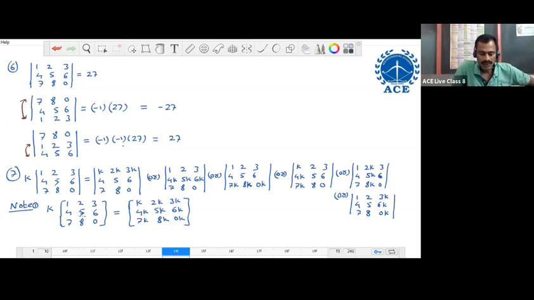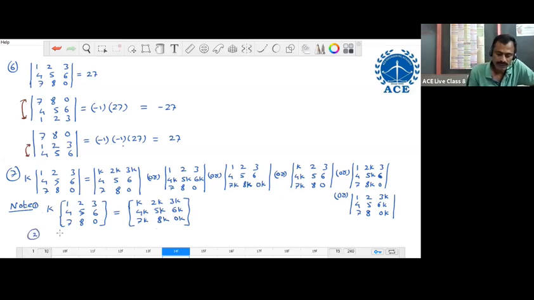Now, if we compare this note point 1 with the above, there is some difference. In note point 1, this is a matrix only. If you want to multiply a scalar with the matrix, then we should multiply the scalar with every element of the matrix, or with all rows or columns. That is the difference. If you want to multiply a scalar with a determinant, we should multiply the scalar with only one row or one column. But for a matrix, we should multiply every element with the constant. This matrix is called the scalar multiple of the matrix. We are obtaining this matrix from the product of these two, that is, we are multiplying the scalar with the matrix. The resulting matrix is called the scalar multiple of the matrix.